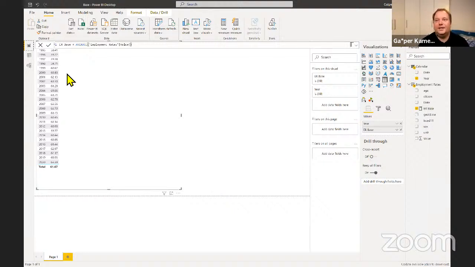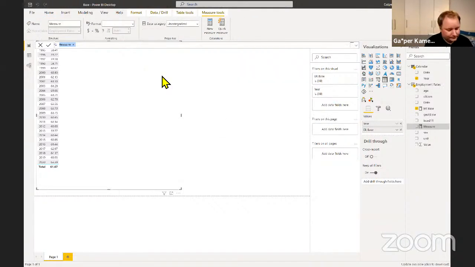But first, let's do this. Let's say, okay, so this is a query that does something. It gives me a number, and now I want that number only for Slovenia. So let's create that to begin with. And that will look like this. So I'm going to say employment rate Slovenia, and that will be your calculate. So we're going to calculate, what are we going to calculate? Well, we're going to calculate our employment rate base.